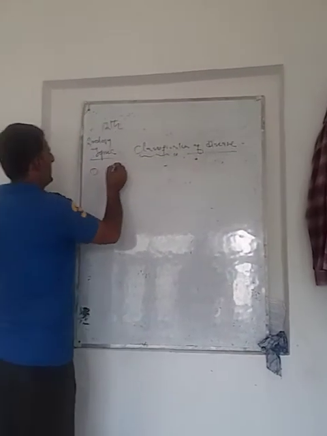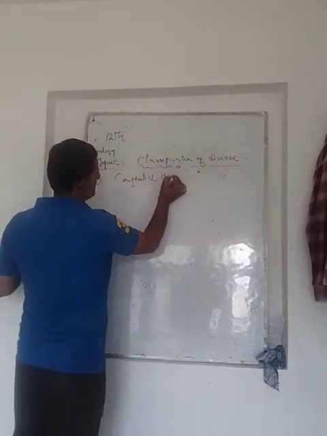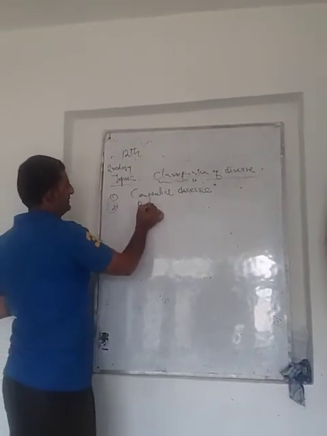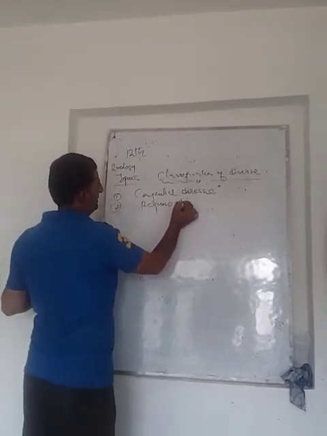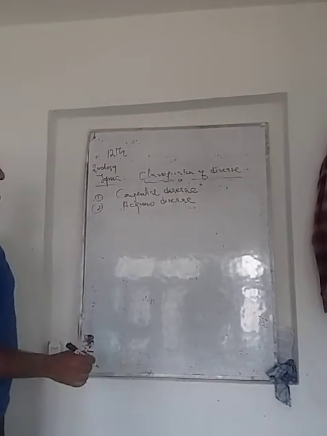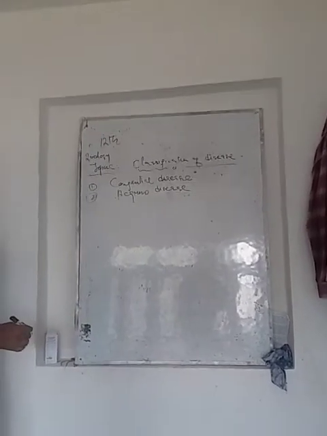That is the congenital diseases, and the second one is acquired diseases. Dear students, the congenital disease and the acquired diseases, these are the classification of a disease.